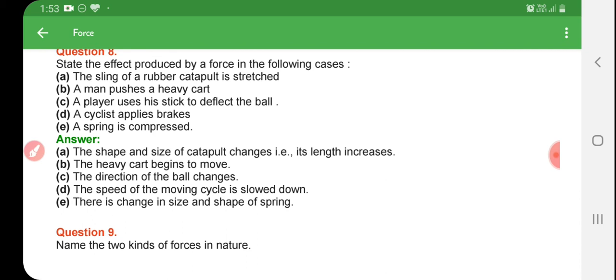Cyclist applying the brake. The speed of the moving cycle is slowed down. A spring is compressed. There is a change in the size and shape of the spring.